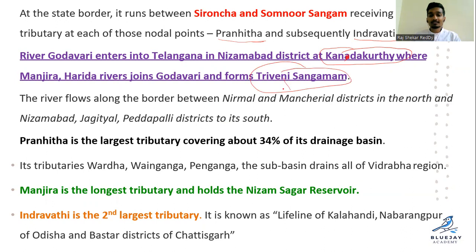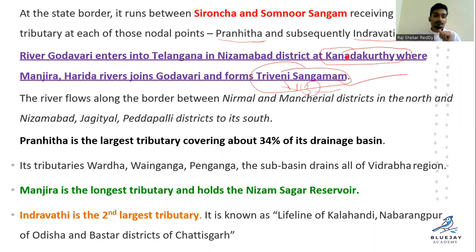Here Triveni means three rivers. Joining of the three rivers is called Triveni Sangamam. Very important point, this point is very important. They ask which of the following rivers are related to Triveni Sangamam. In the options they will give Godavari, Manjira, Haridra, or Krishna, Haridra, or Haridra, Manjira, in different ways. So the three rivers are Godavari, Manjira and Haridra.